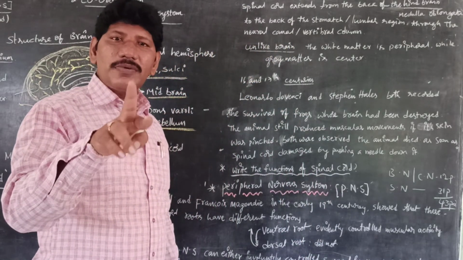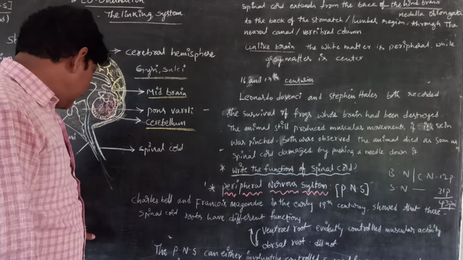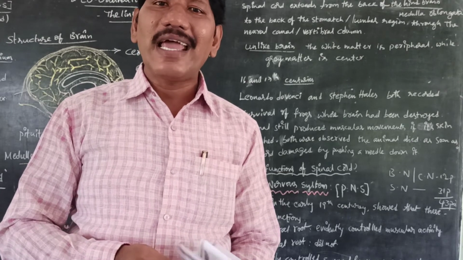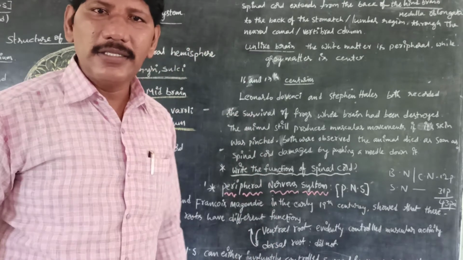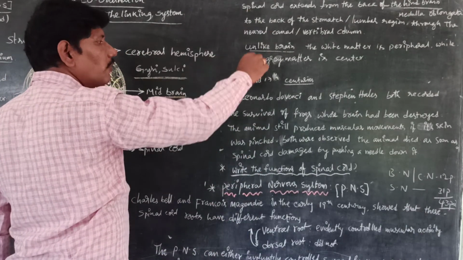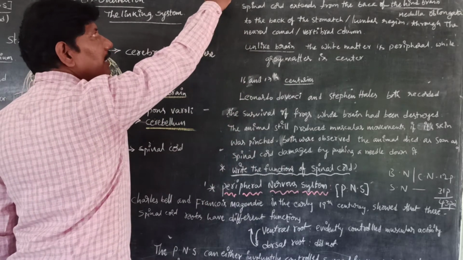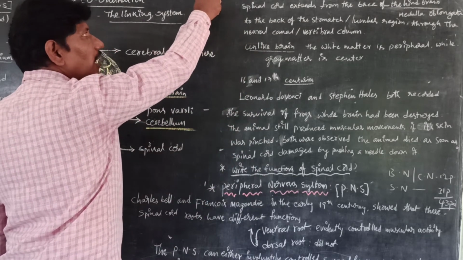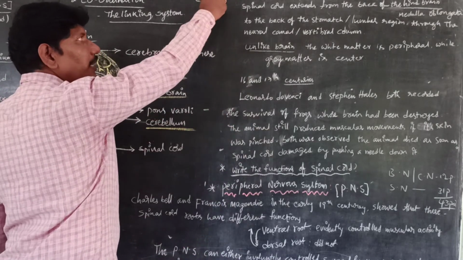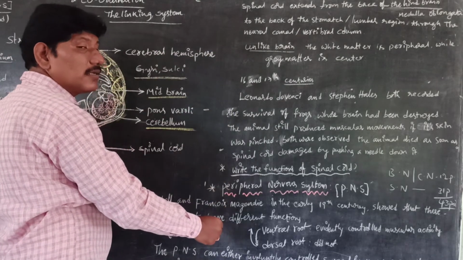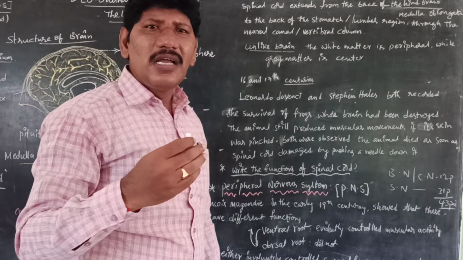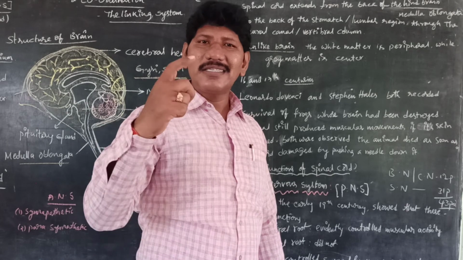So the autonomic nervous system has two types: one is sympathetic, the second one is parasympathetic. Sympathetic and parasympathetic are opposite physical actions. For example, when I am writing on the board, I raise my hand and write. After completion of the task, I withdraw my hand. While I am raising the hand, it is like an accelerator. While I remove the hand, it is like a brake system. So these are opposite reactions. After completion of my task, I remove the hand in a slow manner, while writing on the board is in a fast manner. This is called sympathetic and parasympathetic.